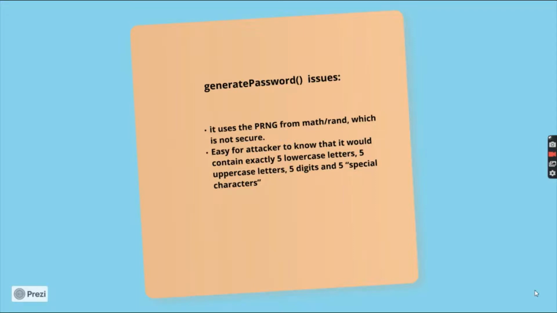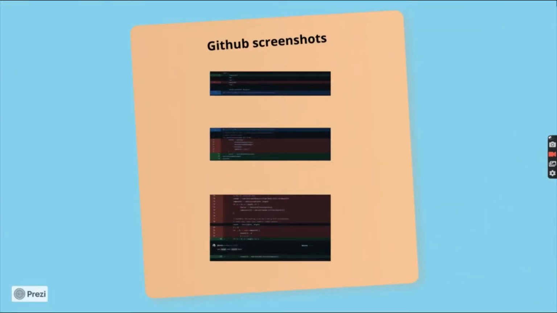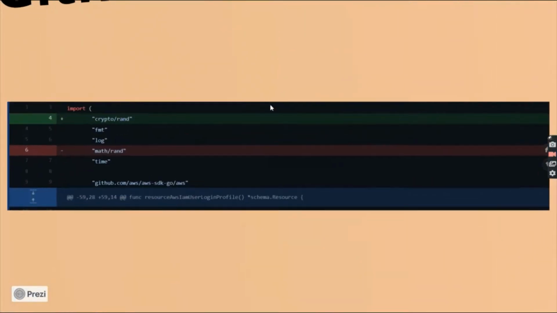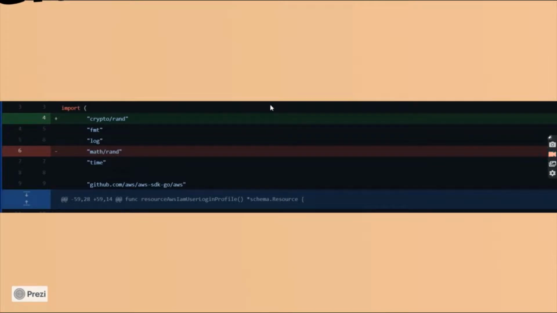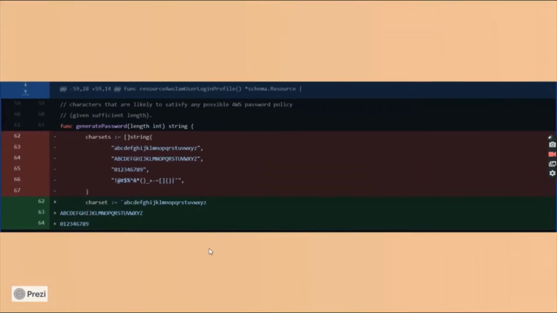So the main changes they made in the code to get rid of this issue: first, the simple math/rand function was removed, and they used crypto/rand. Crypto/rand is a cryptographically secure pseudo random number generator. It has a limited interface. So that solved half of the issue, and they used the generate password function.